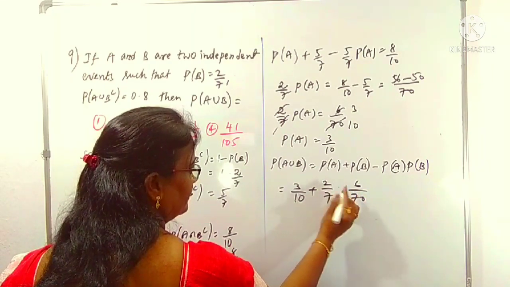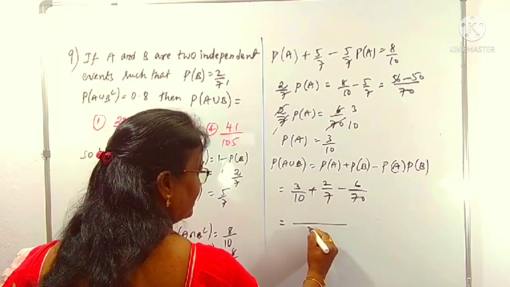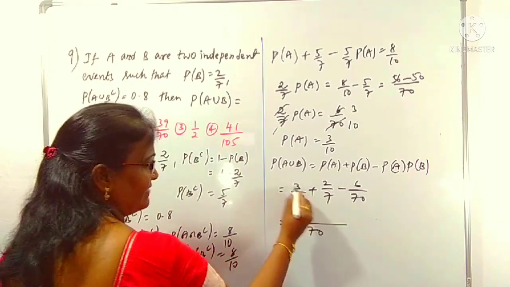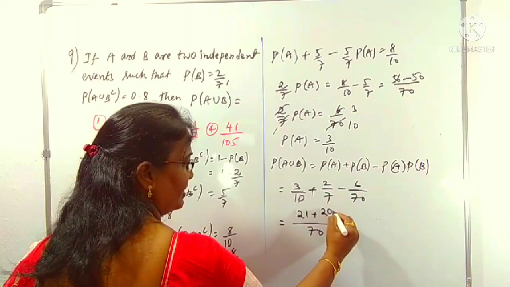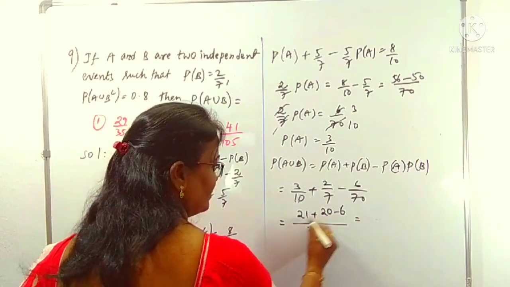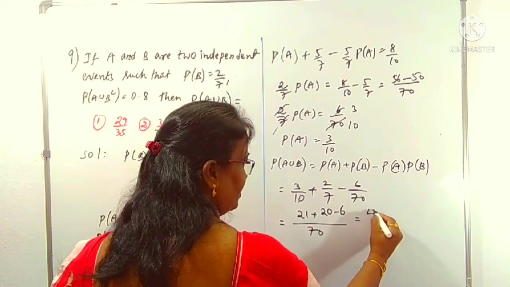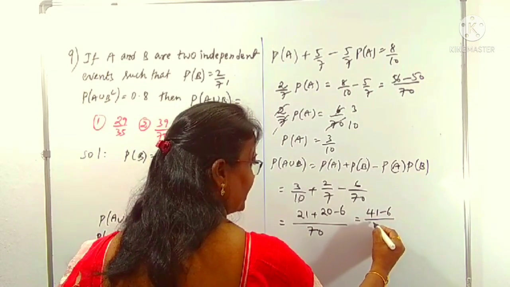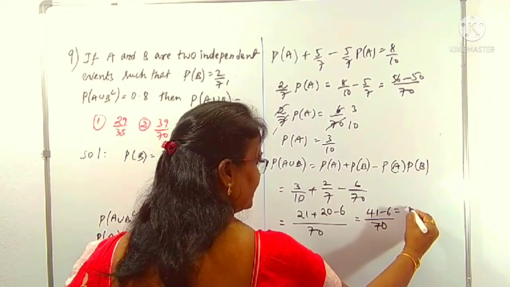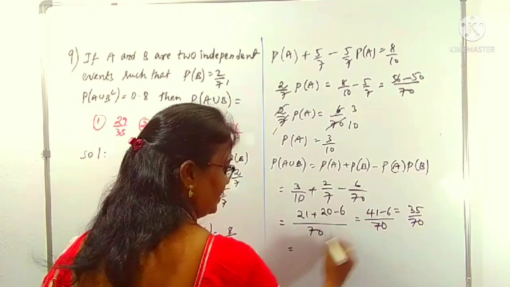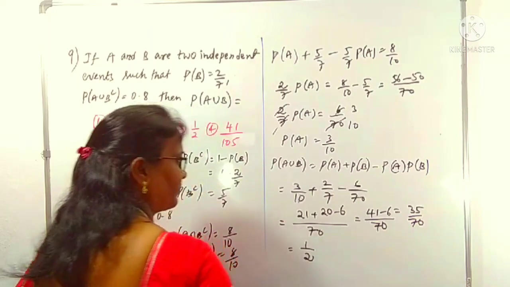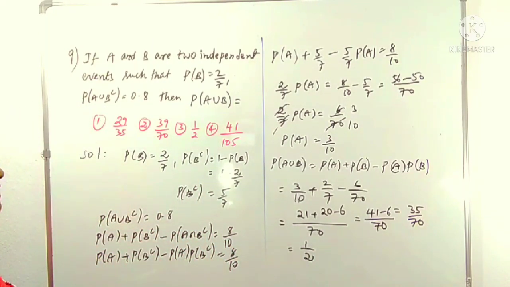It's minus, right? Now LCM is 70. 10 7s are 70, 7 3s are 21. 7 10s are 70, 10 2s are 20, with minus 6. This is 21 plus 20 is 41. 41 with minus 6 by 70. 41 minus 6 is 35. 35 by 70. You know 35 cancelled 2 times. That is 1 by 2. So the final result is 1 by 2.